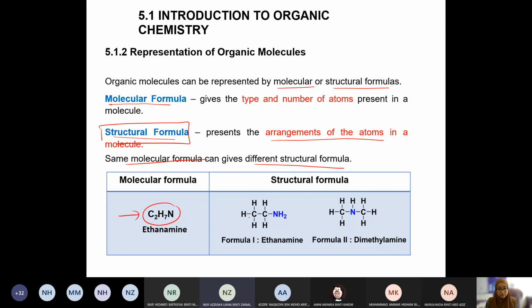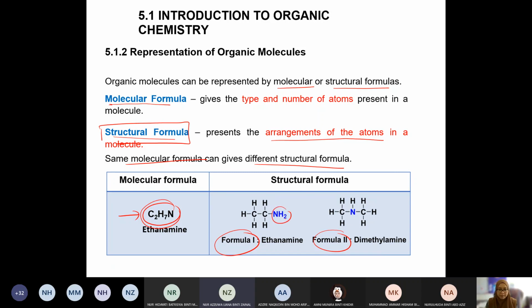Because it allows us to know, okay, carbon is actually bonded to who? Oh, carbon is actually bonded to hydrogen, and the nitrogen is bonded to the carbon, not to the hydrogen. Can you see the specific information there? But from the molecular formula, we don't have that information. Okay, alright, so this molecular formula has 2 different structural formulas. This is formula 1 and this is formula 2. In formula 1, the amine group is located at the terminal.